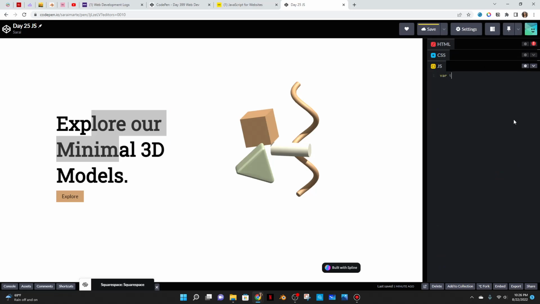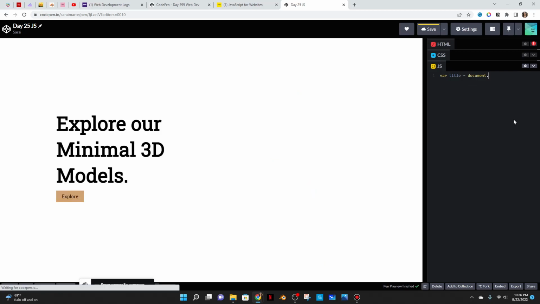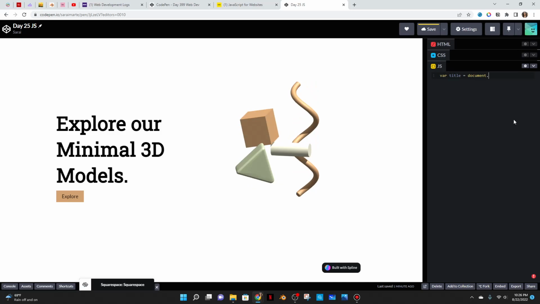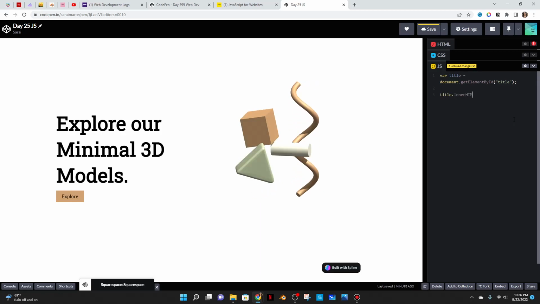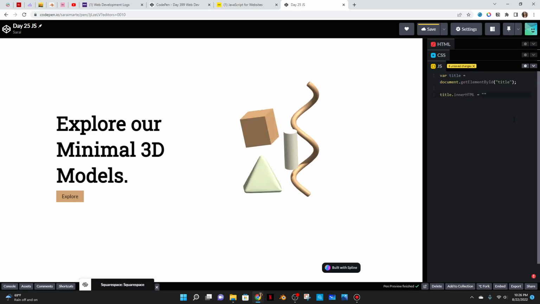So I'll do var to create a variable called title, and then I'll access the actual H1 from the DOM, which is a copy of all of the HTML that you have, and I'll just do the getElementById function because again, I gave the heading an ID of title. Then I can just do title.innerHTML because that's what I'm changing, and set it equal to something random.